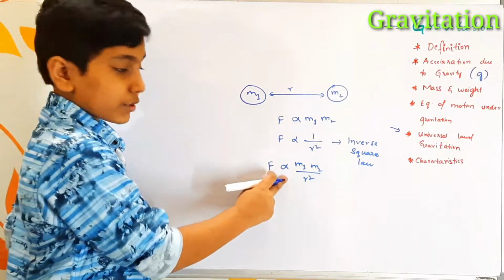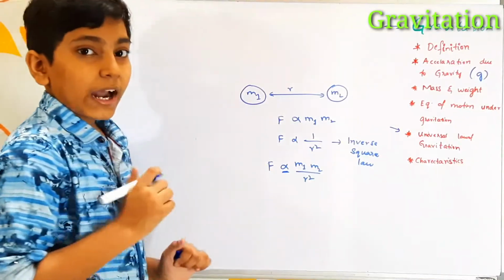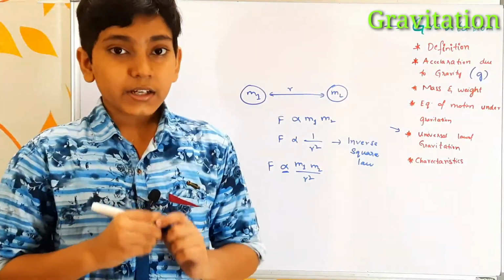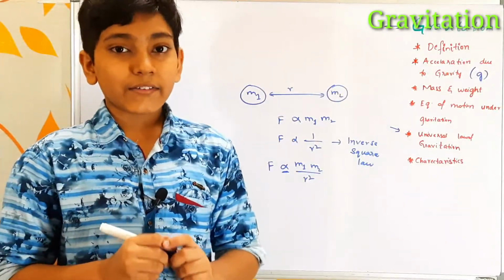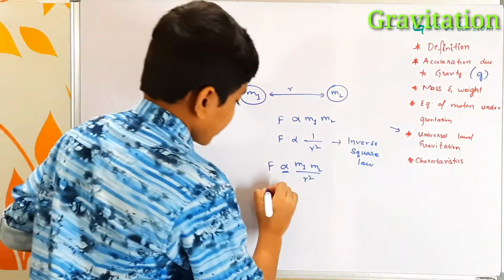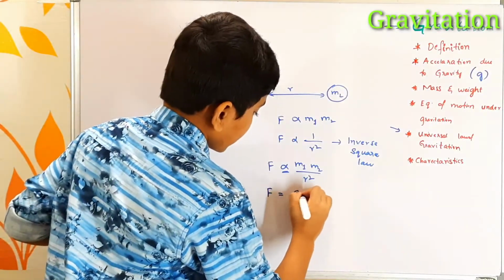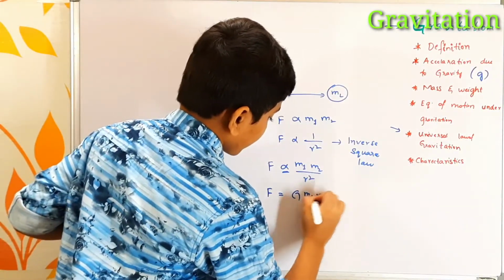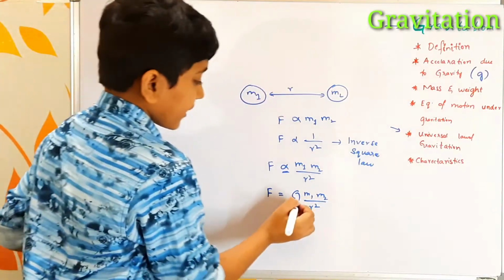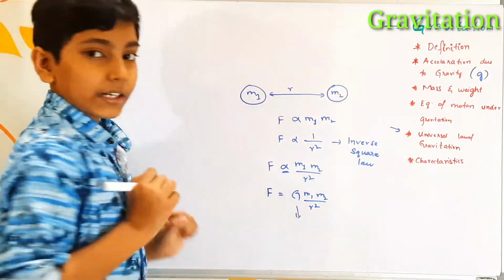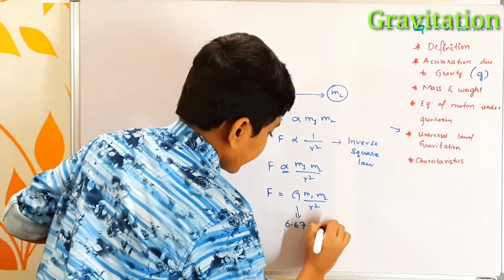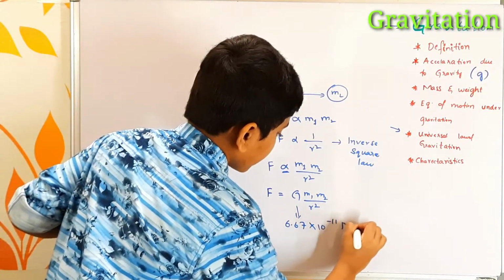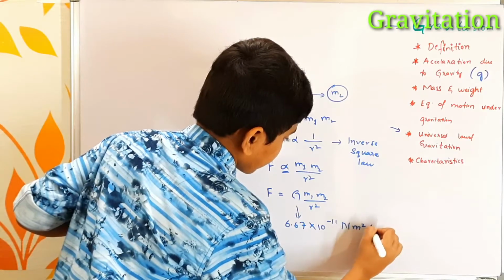If I want to remove this proportionality symbol, we have to add the constant of proportionality, and the constant we use is capital G, the universal gravitational constant. So the equation becomes F is equals to capital G m1 m2 by r square. The value of the universal gravitational constant is 6.67 into 10 power minus 11 Newton meter square per kg square.